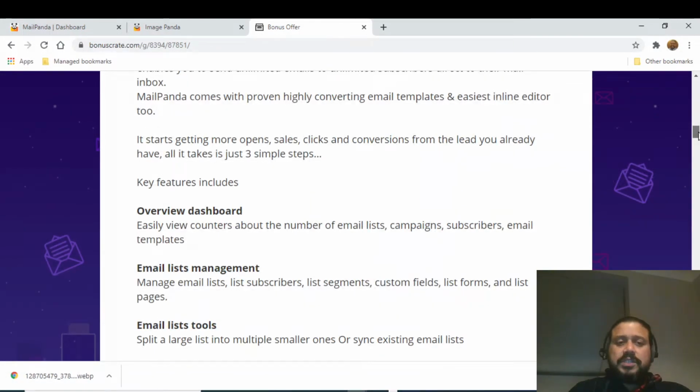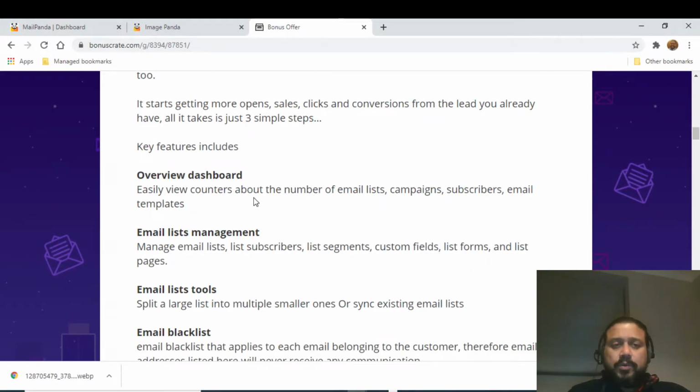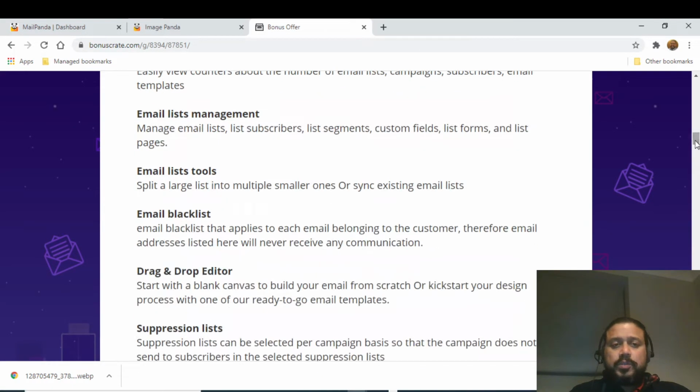Now, some of the features: it has an overview dashboard, and email list management, which manages email list subscribers, list segments, custom fields, list forms, and list pages. Email list tools will split a large list into multiple smaller ones or sync an existing email list. You can also use email blacklists. The email blacklist applies to each email belonging to the customer. Therefore, email addresses listed here will never receive any communication.